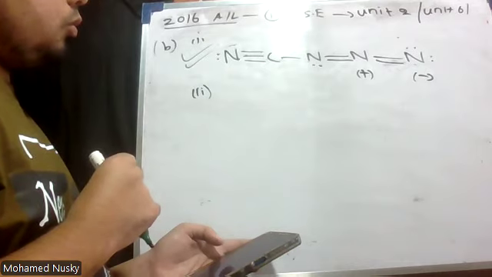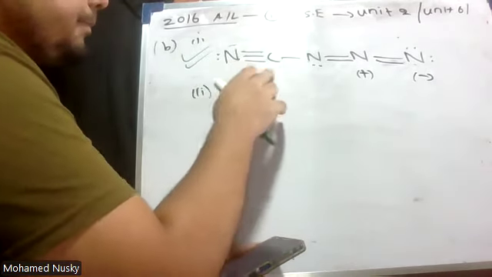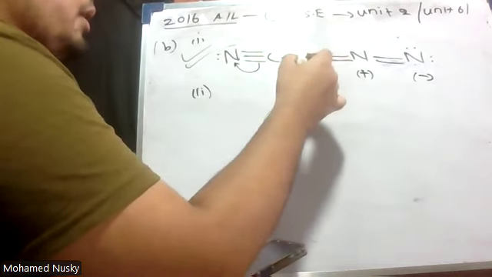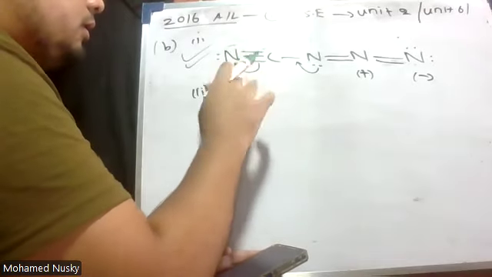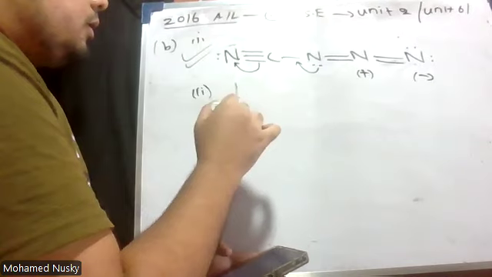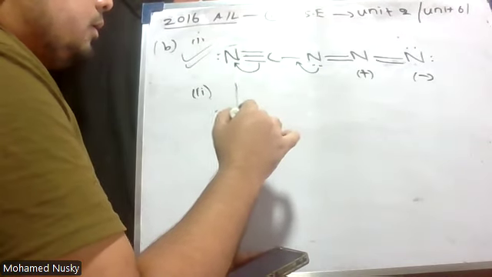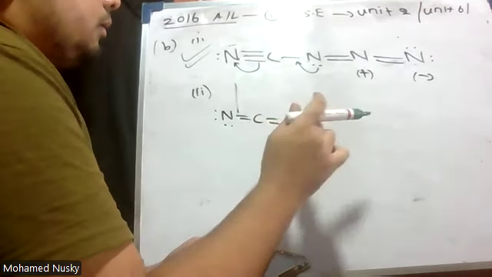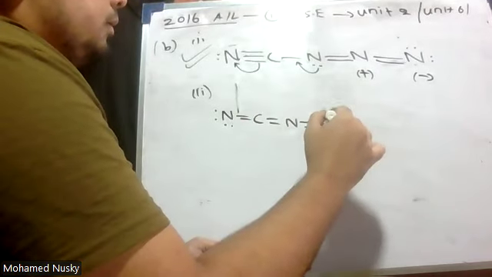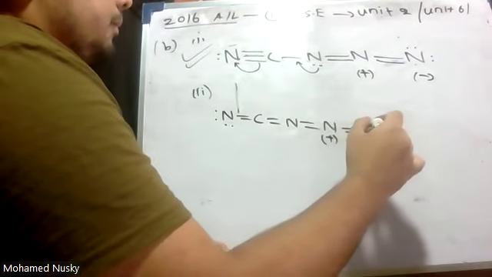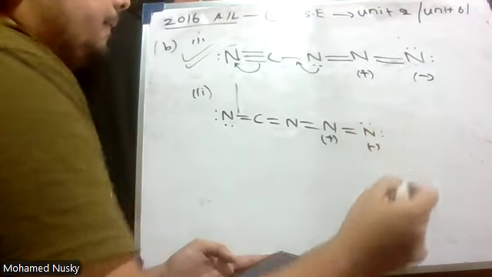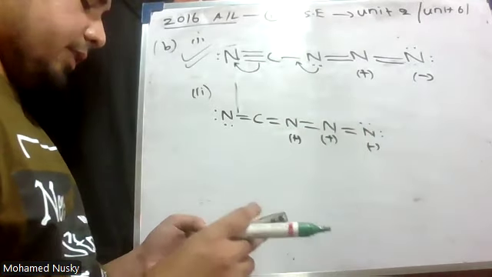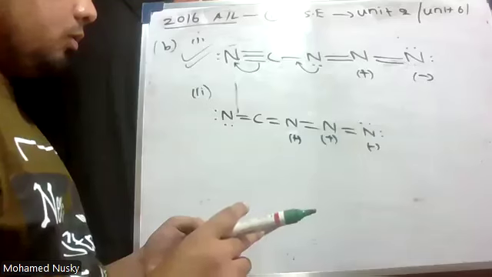What can I do? I have drawn initially here. I can make this bond pair a lone pair and this lone pair a bond pair. It could be one structure. Okay, let me draw this. Okay, right? This is one structure. What else can I do?